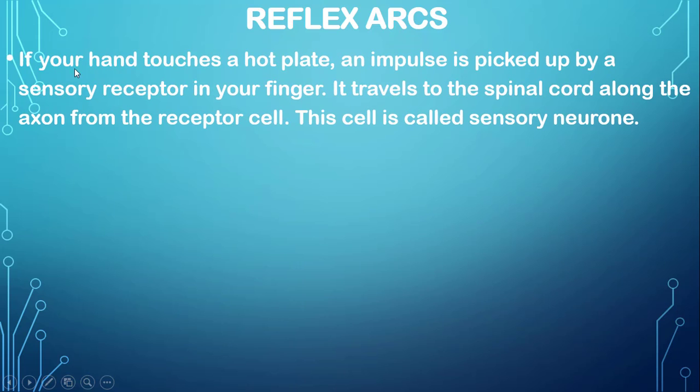Reflex arc. If your hand touches a hot plate, an impulse is picked up by a sensory receptor in your finger. It travels to the spinal cord along the axon from the receptor cells. These cells are called sensory neurons.